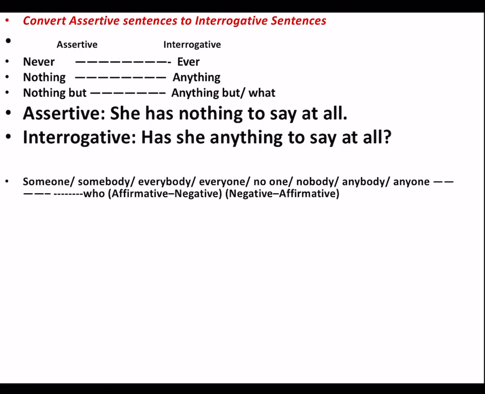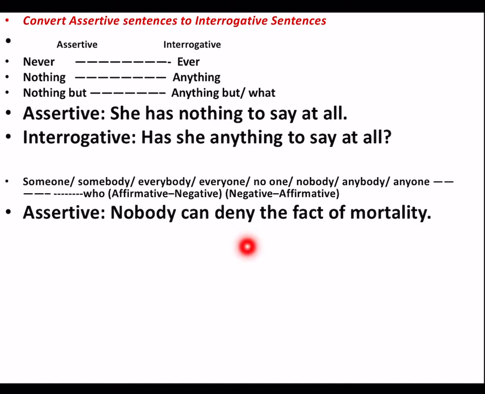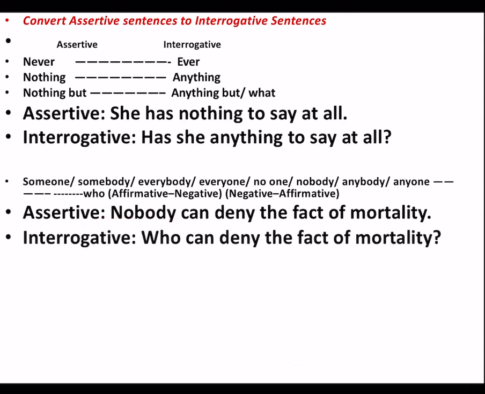When in the assertive sentence we have words such as someone, somebody, everybody, everyone, no one, nobody, anybody, anyone, while changing it into interrogative, we will use the word who. For example, nobody can deny the fact of mortality. Nobody is the word over here. You can see while changing it, we have to start the sentence with who. Nobody also is a negative word because it has the word no. So while changing it, who can deny the fact of mortality, and that is how we make the sentence interrogative.